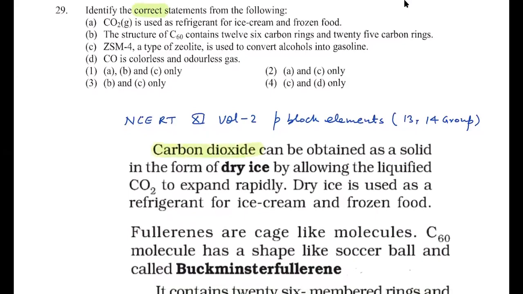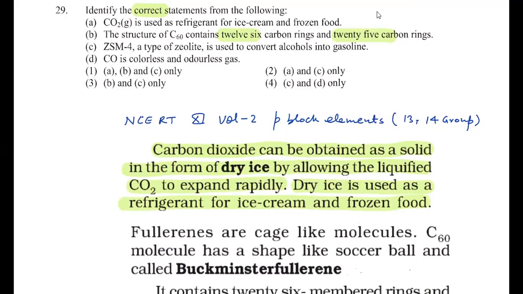Carbon dioxide can be obtained as a solid in the form of dry ice by allowing liquefied CO2 to expand rapidly. Dry ice is used as a refrigerant for ice cream and frozen food. So CO2 gaseous is given, that's why the statement is wrong. If it had given CO2 solid, or better to say dry ice, then it would be a correct statement. Next is given: the structure of carbon-60 contains 12 six-member rings and 25 carbon rings of 5 member, contains 12 six-member rings and 5 carbon rings.